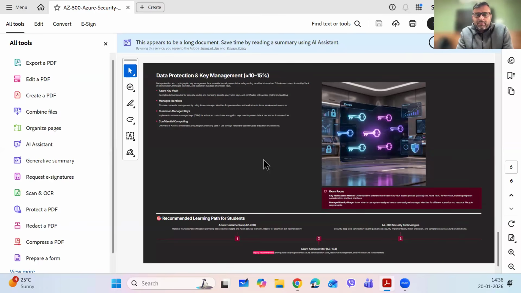So, sir, that means if I completed my AZ-104, then I am eligible to do this course, right? Absolutely. So if you have done AZ-104, you are absolutely eligible for this AZ-500. In fact, as far as the exam is concerned, yes, if you have covered your AZ-104, which is Azure Administrator, you are very much eligible for this.